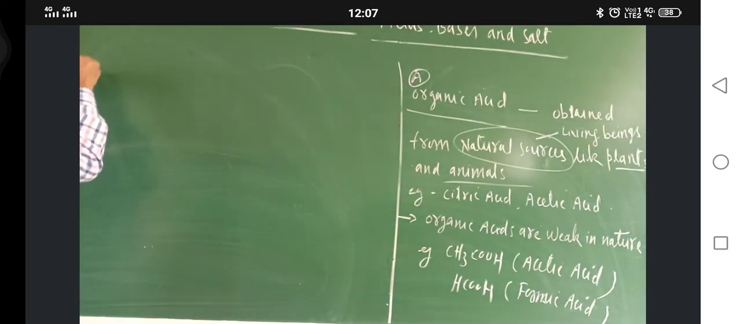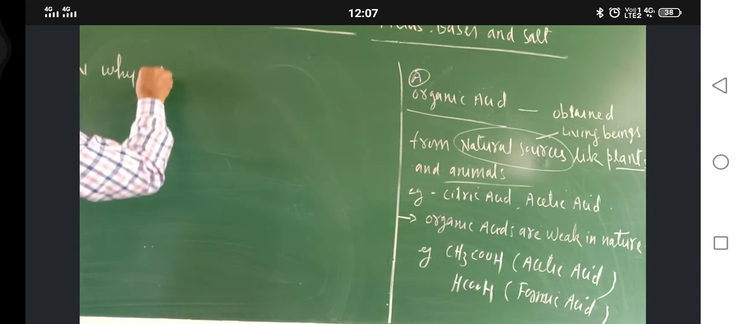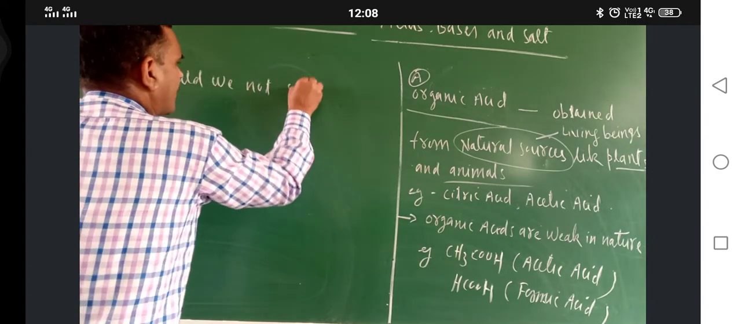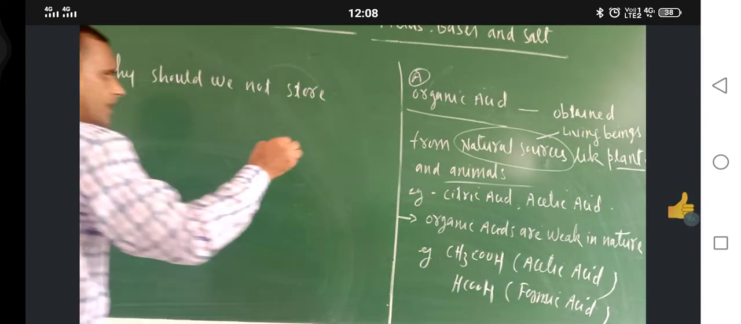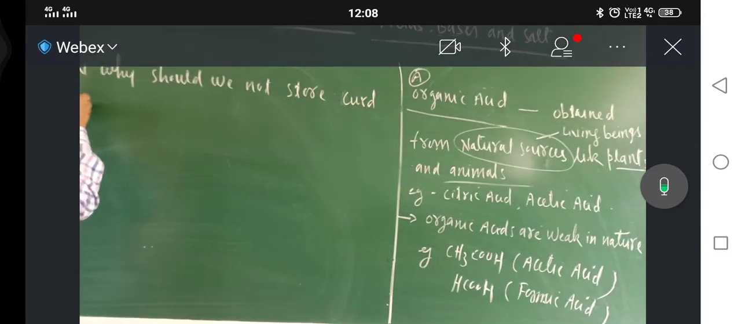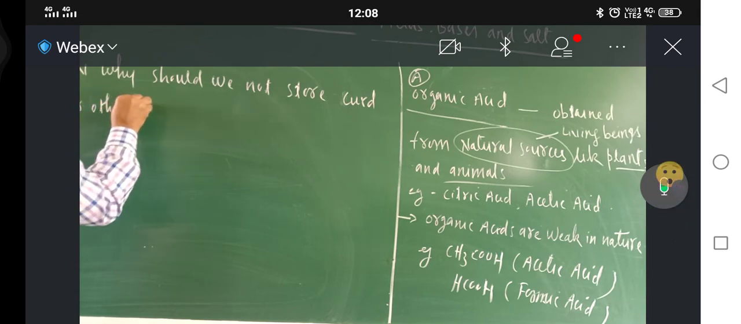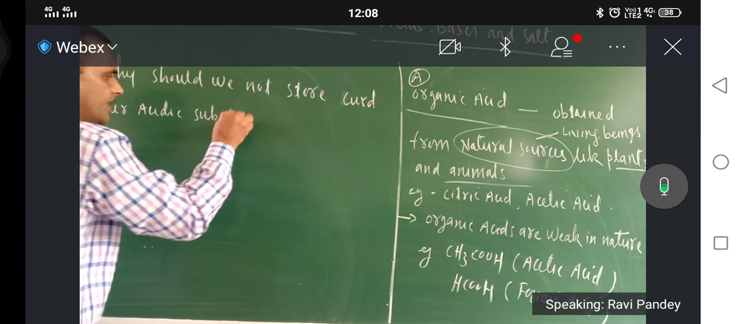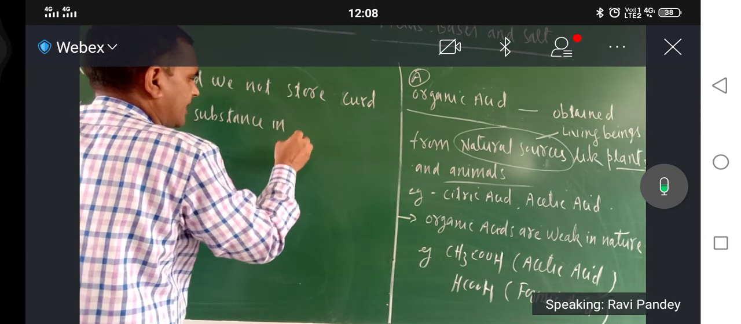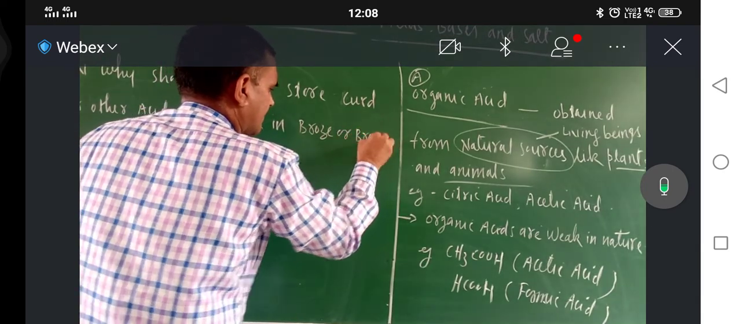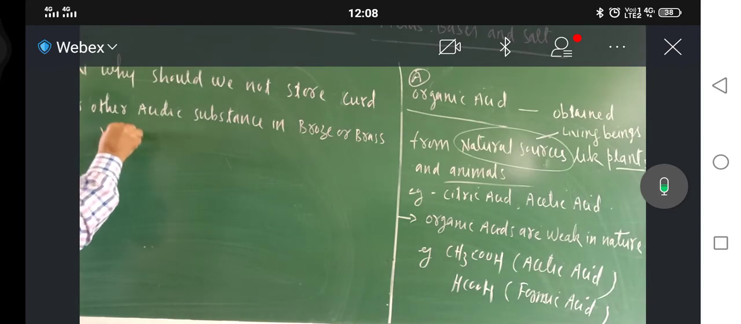Just write down the question. Why should we not store curd or other acidic substances in bronze or brass vessels? Okay, so what is the answer?